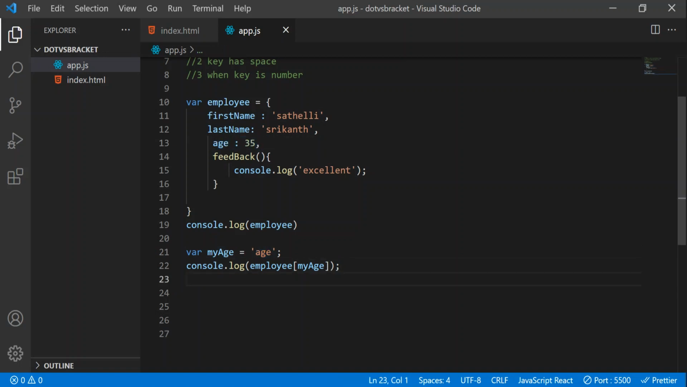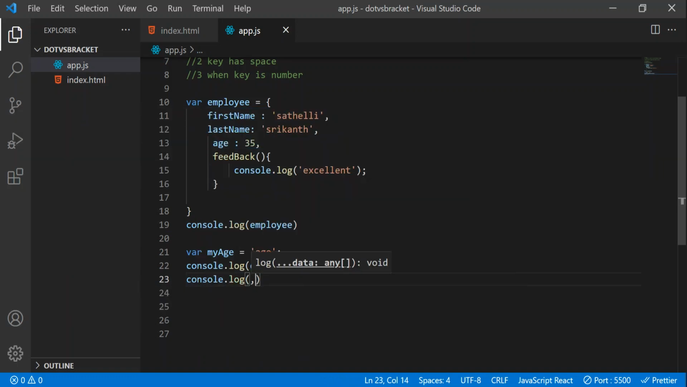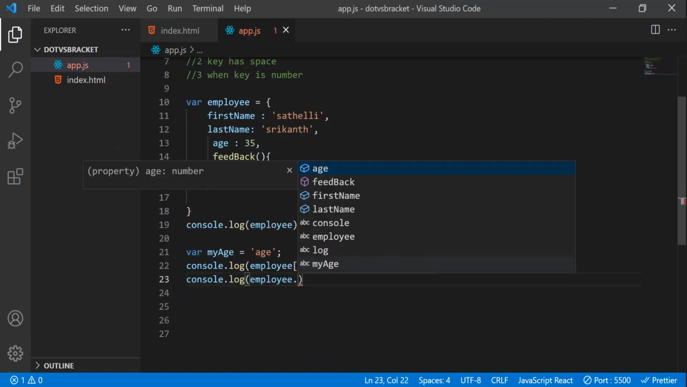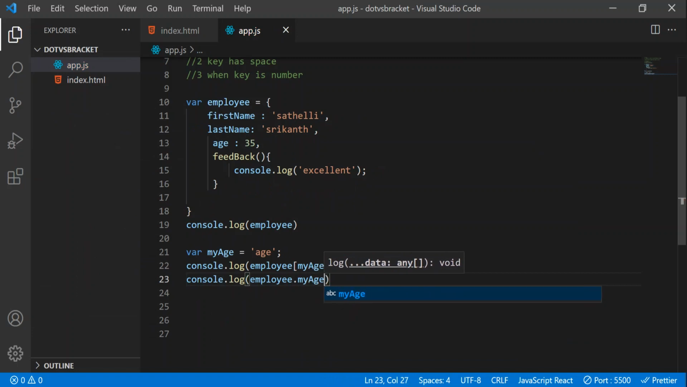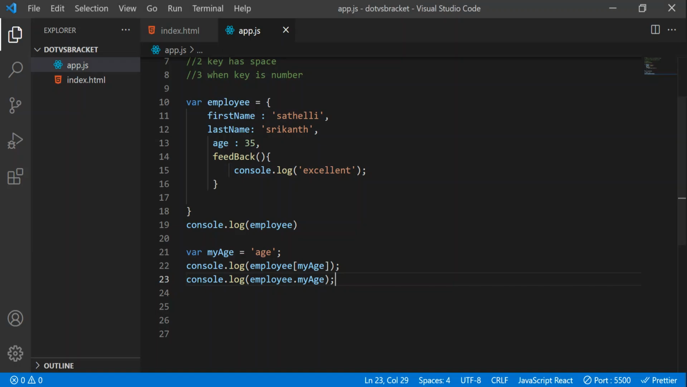Now let's see the same thing again. I'll write employee, then use dot, and again here we can pass myAge. Let's see if we'll get this. Obviously we'll get undefined, because that property doesn't exist. So this is the case where we have to use only bracket notation. We don't use this mostly, but I wanted to tell you the difference between dot and bracket. So let's go to the second scenario.